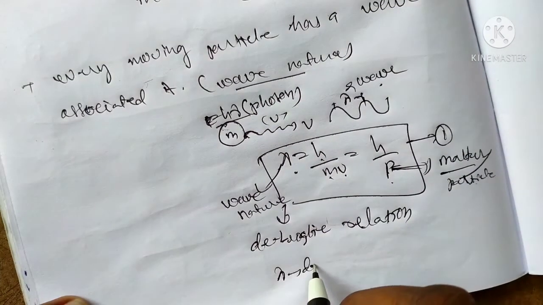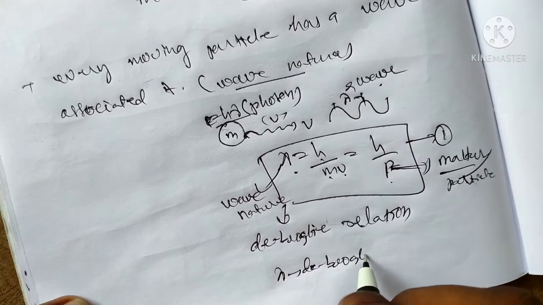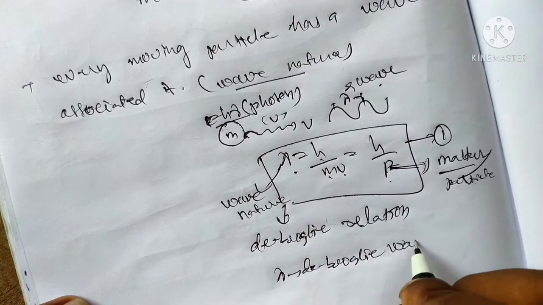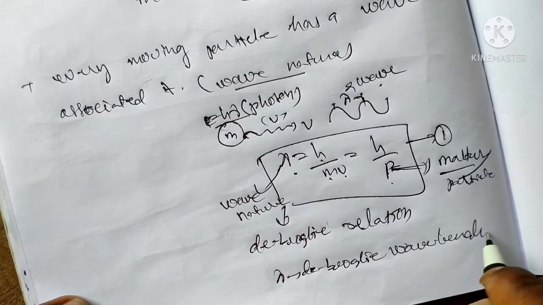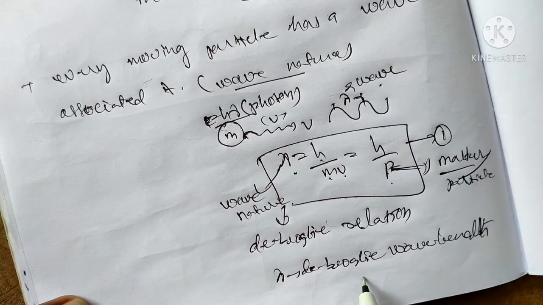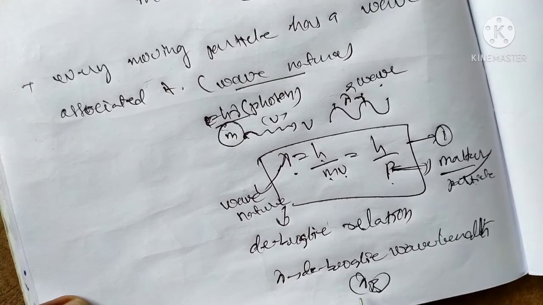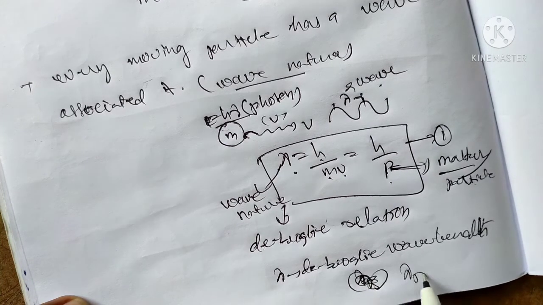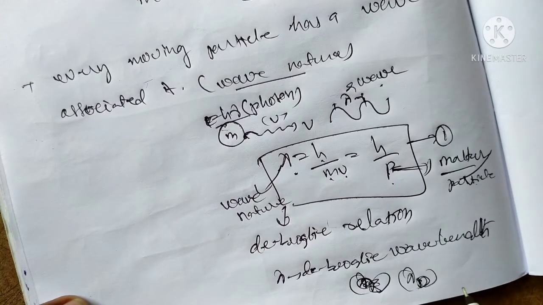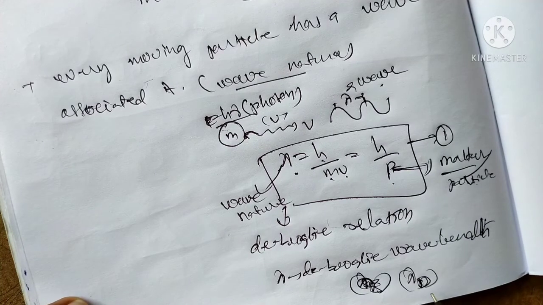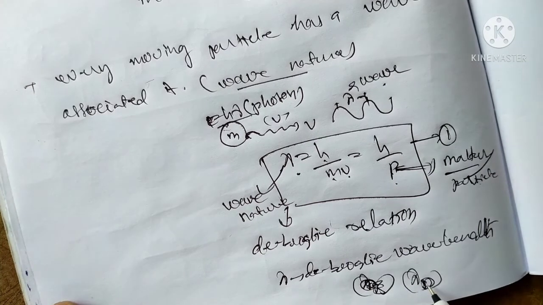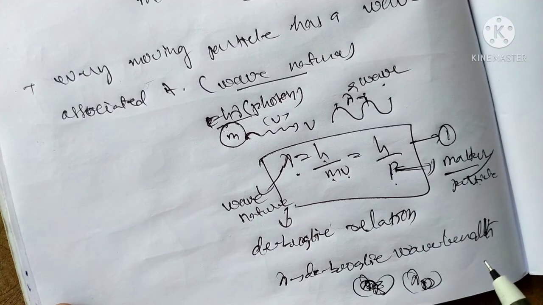Lambda is the de Broglie wavelength. Okay, it is denoted by lambda d. D stands for de Broglie. The de Broglie wavelength is denoted by lambda d. Lambda d is the de Broglie wavelength.